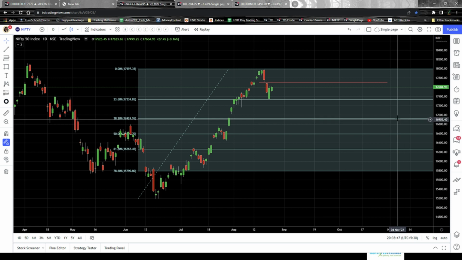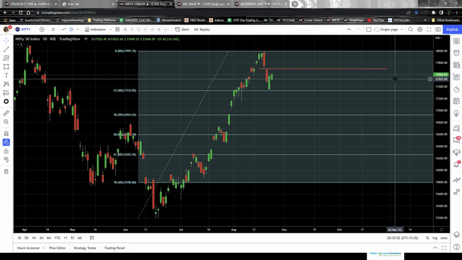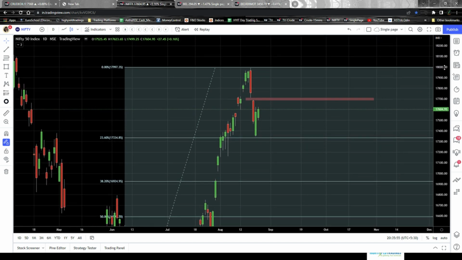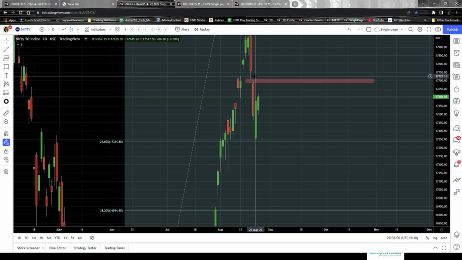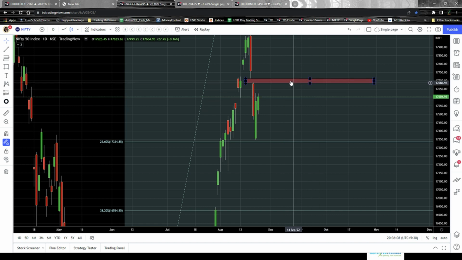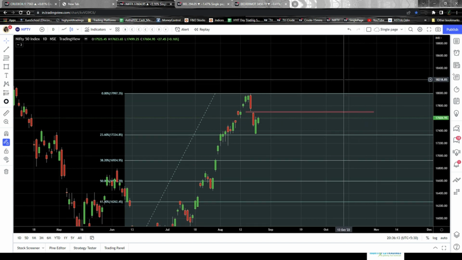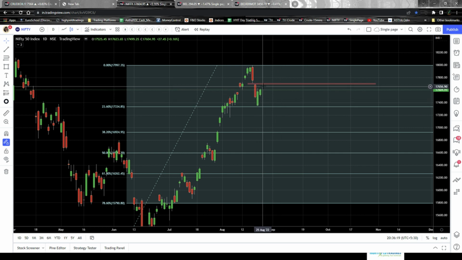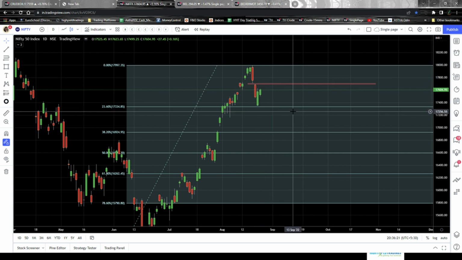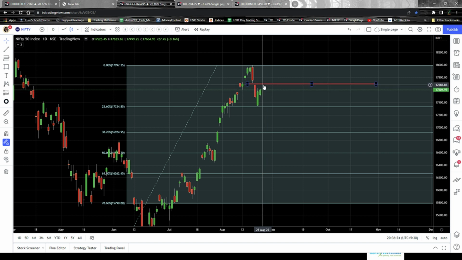Now what might happen with Nifty is Nifty will surely face a resistance at this particular area, the red area that you see here. You might be seeing it as a line, but if I increase the height of the chart, it is actually an area. This is actually a gap that has been formed here, right? The gap has been formed between 19th of August and 22nd of August. So obviously this gap will work as a resistance. Nifty surely might face a resistance at this level somewhere here, right? And it might take some time to break this level and go up further, but as of now, it is for sure that Nifty will face a resistance here.